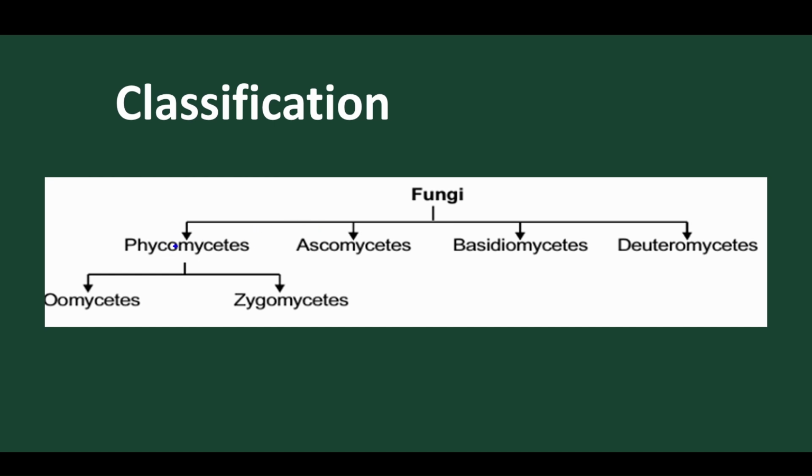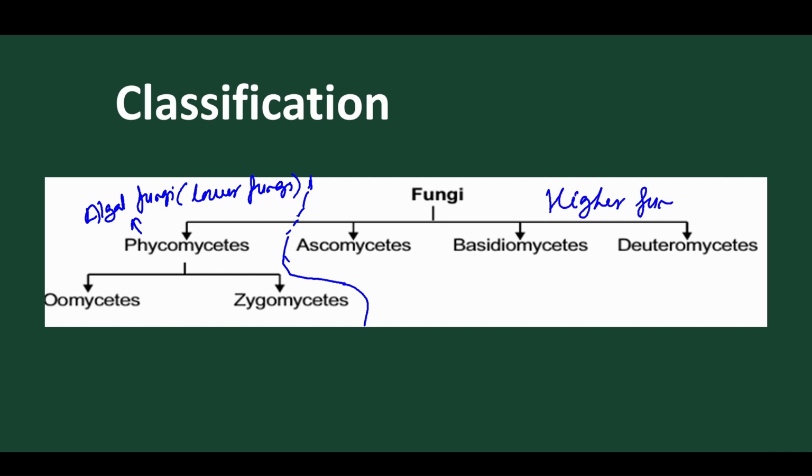So normally there are Phycomycetes. Phycomycetes are called the algal fungi, or the lower fungi. This part is of lower fungi, and this part is of higher fungi. Got it?